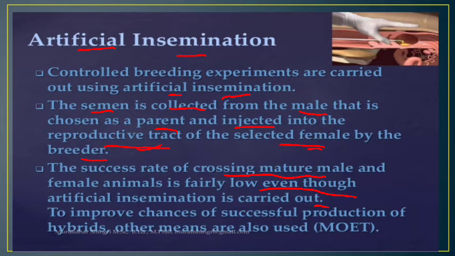This will only occur as a chance factor to improve the chances of successful production of the hybrid.